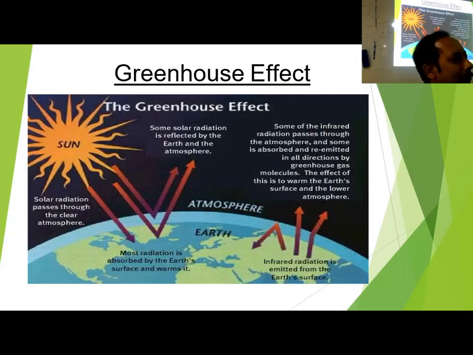Sunlight: 30% is absorbed and 70% reflected. So this phenomenon, how much is absorbed and how much is reflected, is called albedo. Could you understand albedo? Those who are there, could you understand albedo? Okay. So this earth is not a black body.